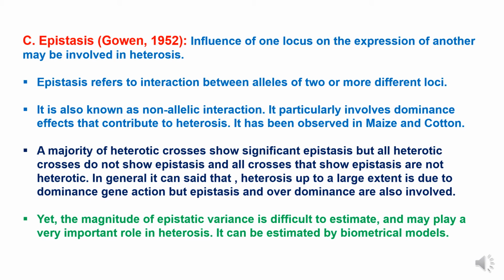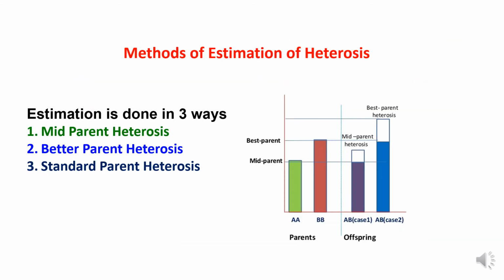Yet the magnitude of epistatic variance is difficult to estimate, and it may play a very important role in heterosis. Epistasis can be estimated by biometrical models. Now, methods of estimation of heterosis. It can be done in 3 ways. First one is mid-parent heterosis, second is better parent heterosis, and third is extended parent heterosis.